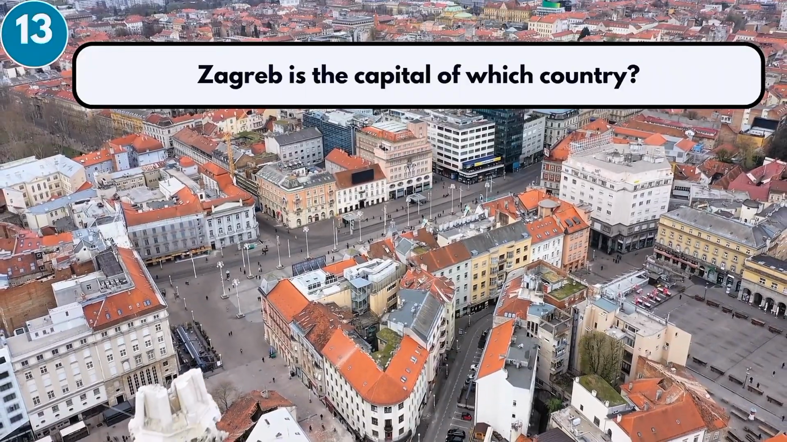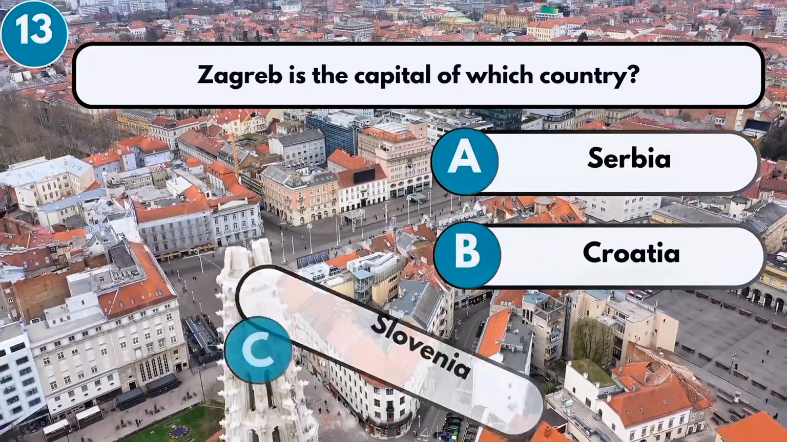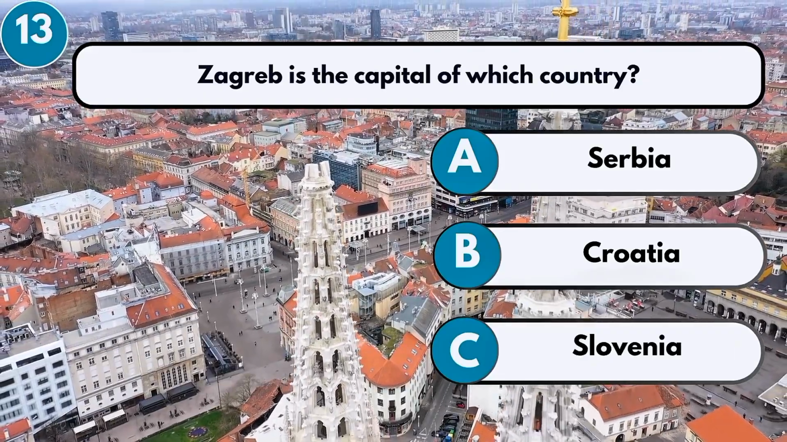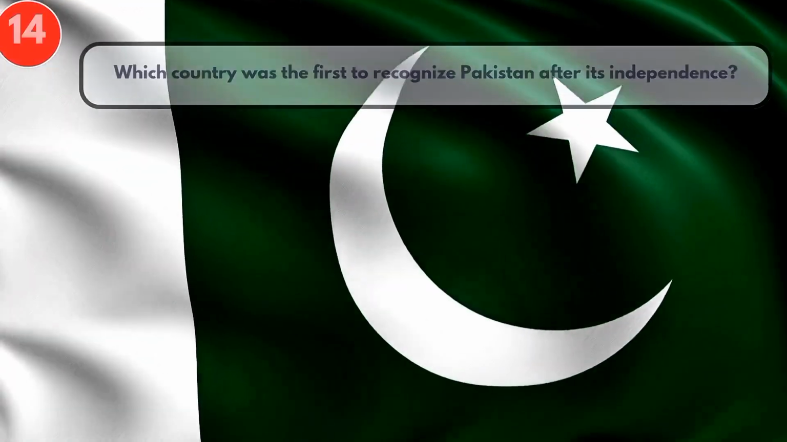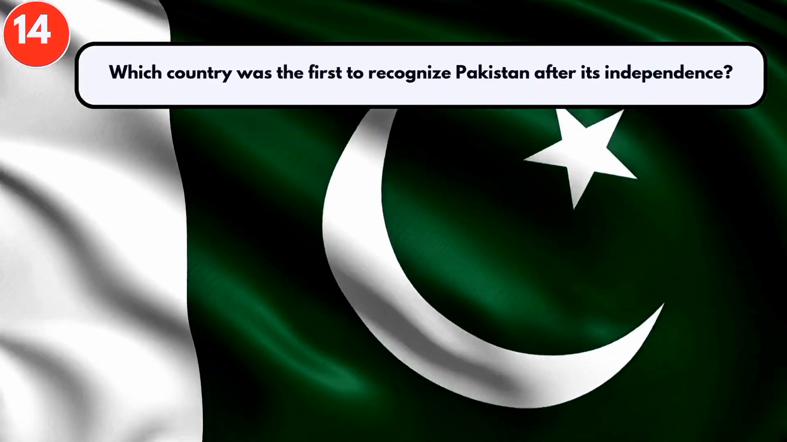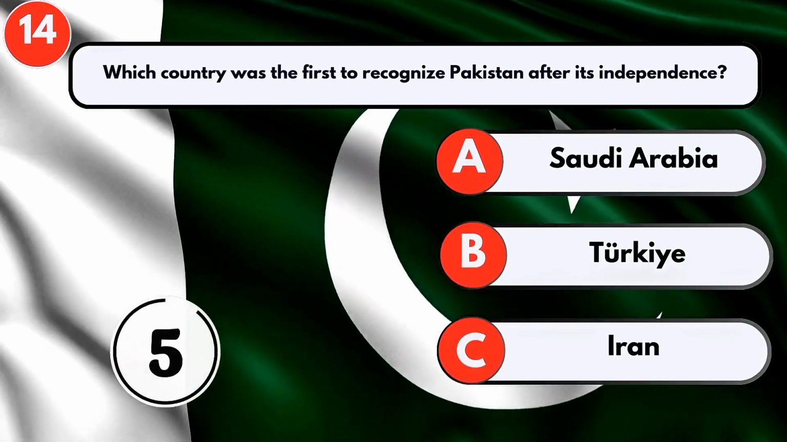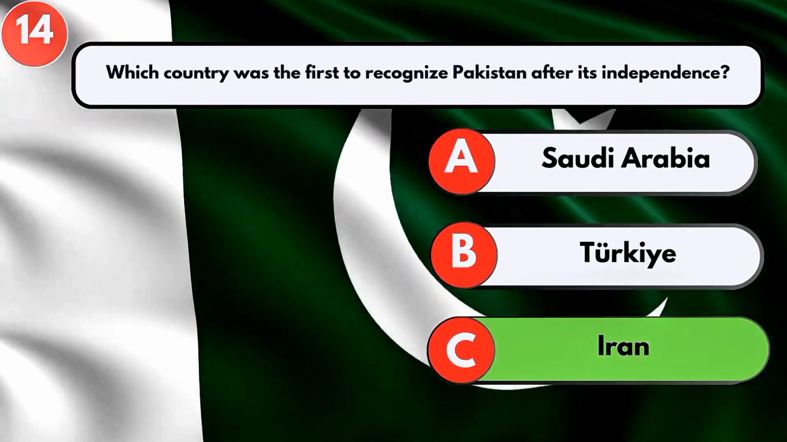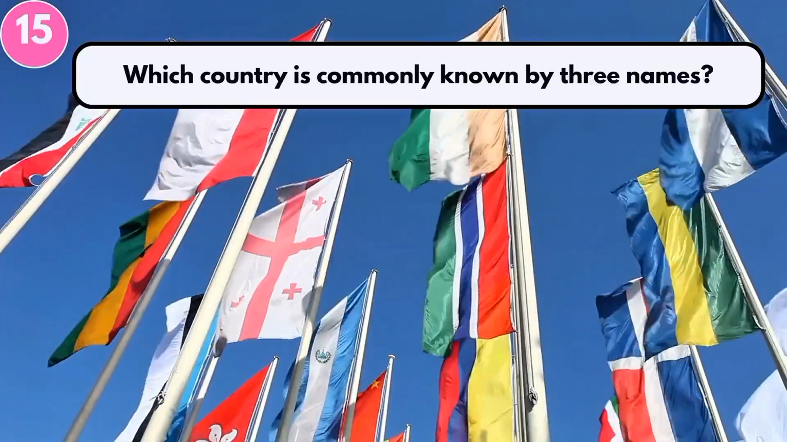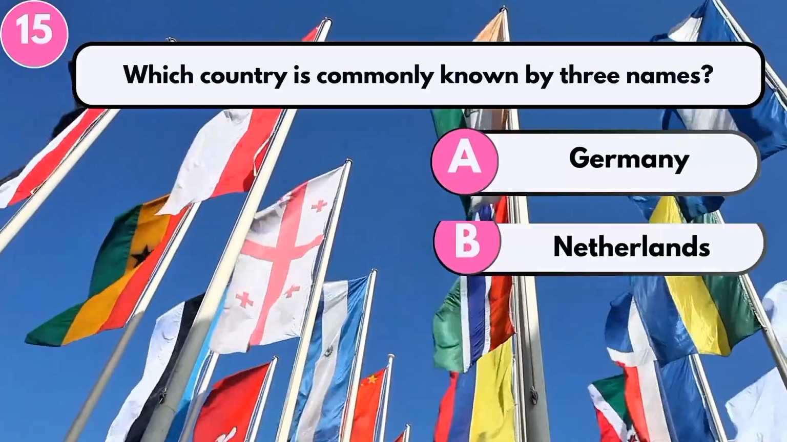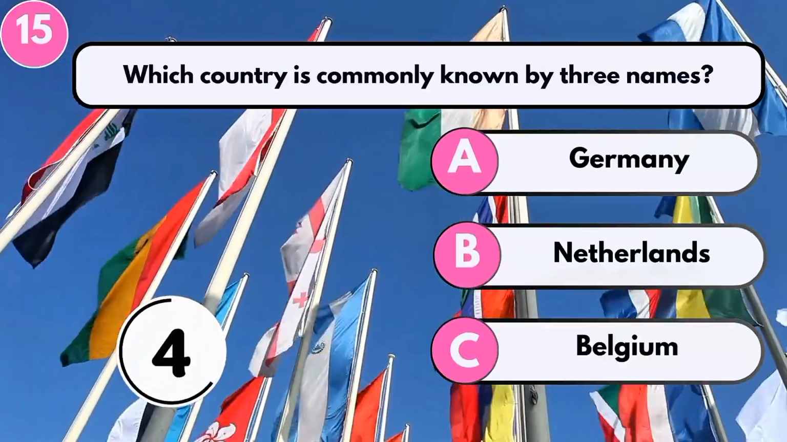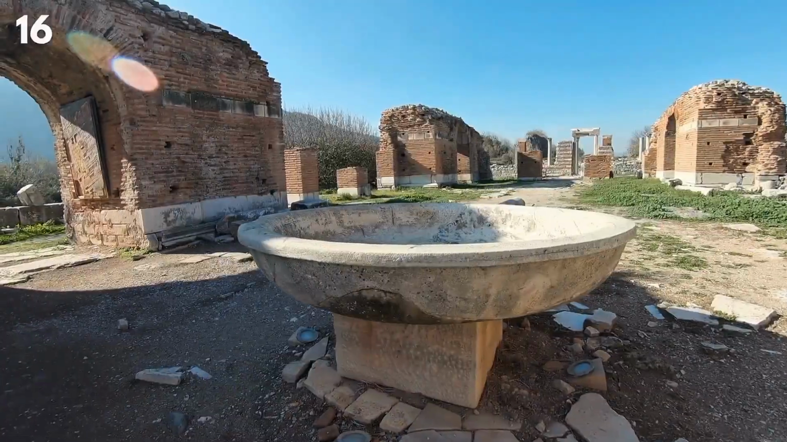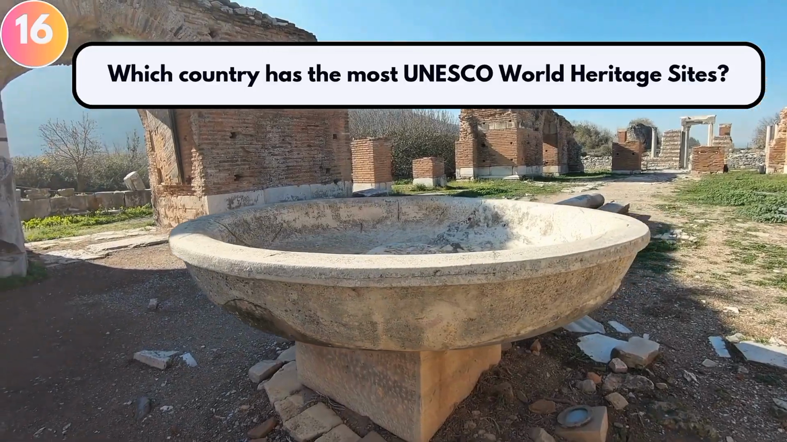Zagreb is the capital of which country? Croatia. Which country was the first to recognize Pakistan after its independence? Iran. Which country is commonly known by three names? Netherlands. Which country has the most UNESCO World Heritage Sites?